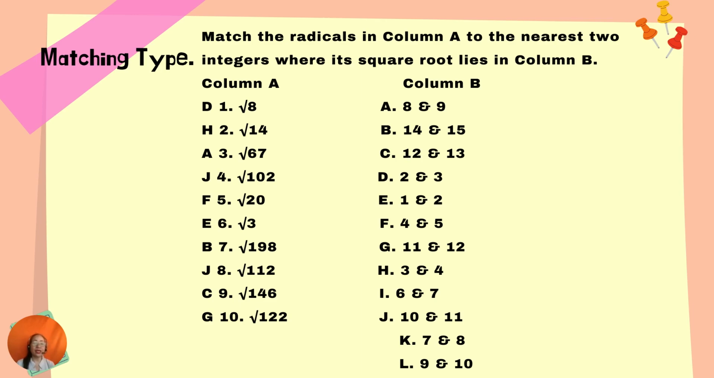Okay, another thing is this. Oh, wow. There's already a correct answer. You're lucky. Here are the items for you to match, but they already matched it for you. So it's easier. So you try to understand, square root of 8 is D, so 2 and 3. So you see that?